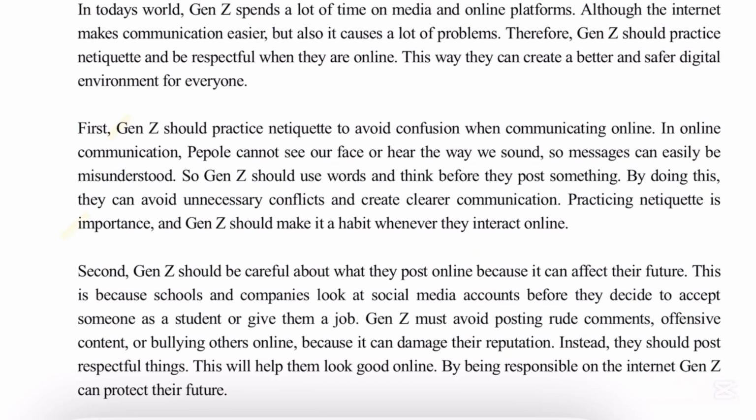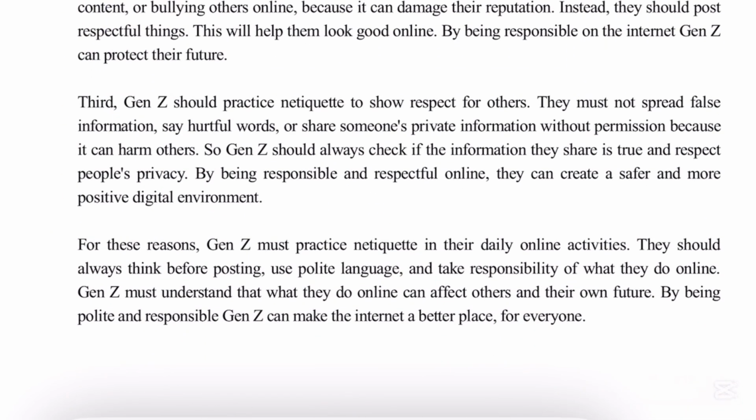And the opinions are: Gen Z should practice etiquette to avoid confusion, practicing etiquette is important, and by being polite and responsible, Gen Z can make the internet a better place for everyone.